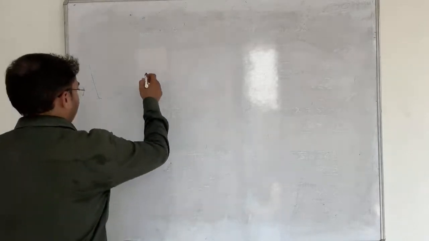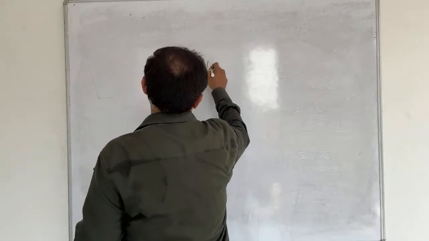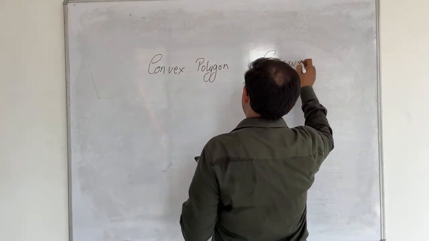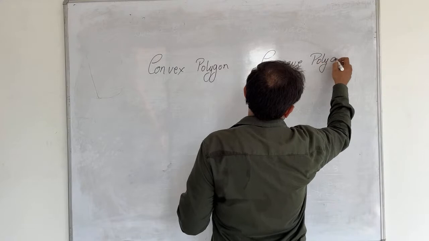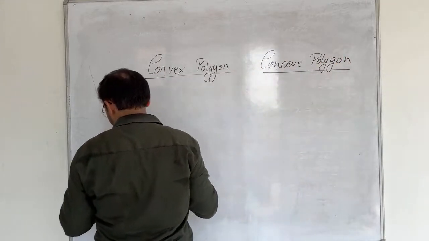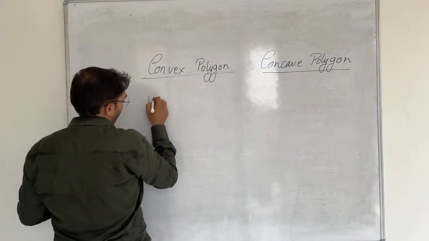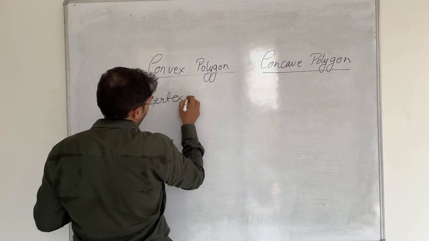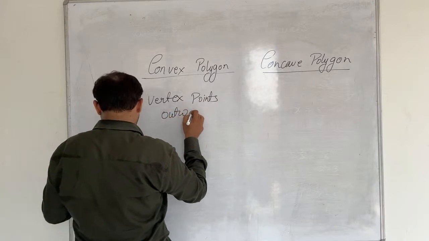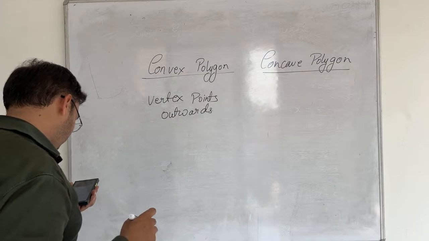See, this is very important to understand convex polygon and concave polygon. What is convex polygon and what is concave polygon? Convex polygons are such figures whose vertex points outward, that are called, it does not have joining points out of the shape.